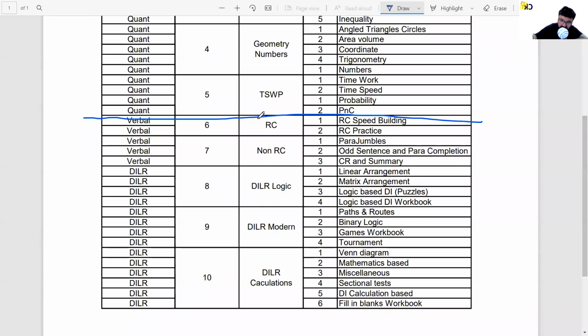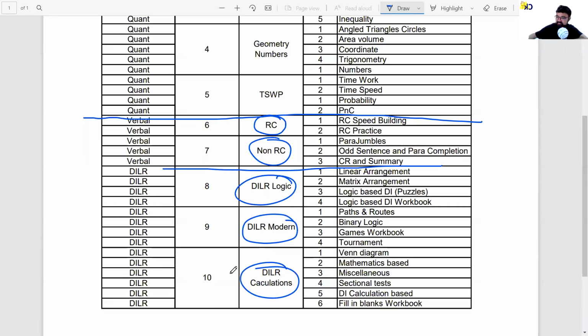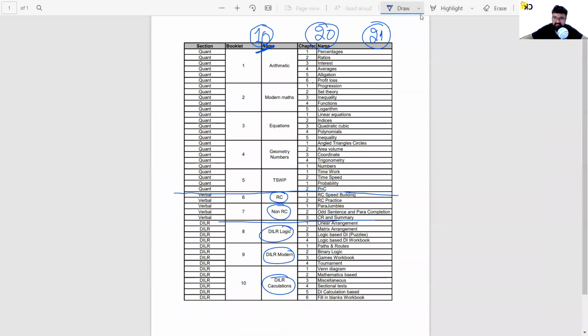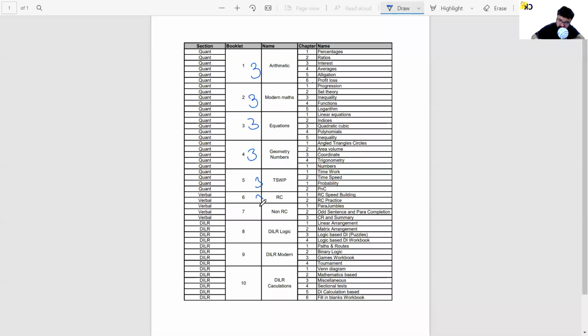Okay, so from the verbal point of view we have RC and non-RC, DILR logic, DILR modern maths, DILR calculation based. So this is a complete syllabus, 10 parts of the CAT paper. Yeah, I need to score 30 questions correct, right? Even if I get 3 questions right in each of these sections, only 3 questions, my overall score will touch 30. I'm able to clear the cutoff for every exam.